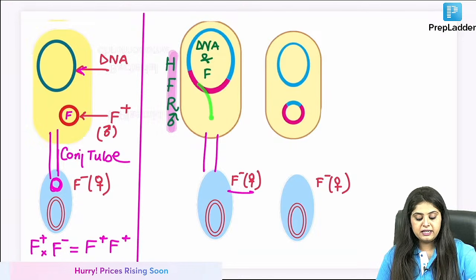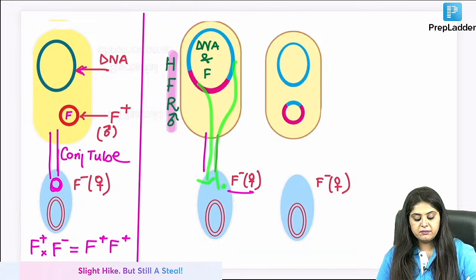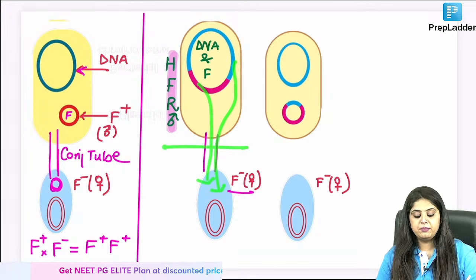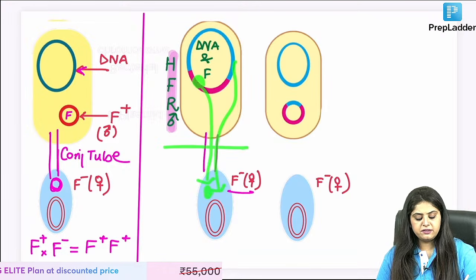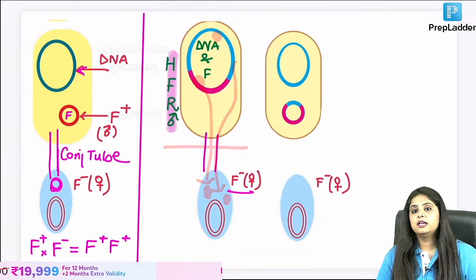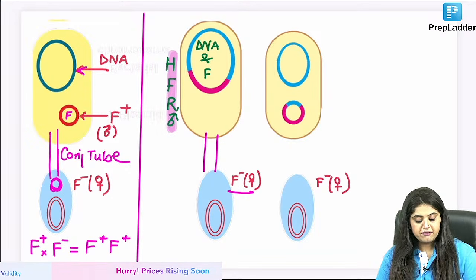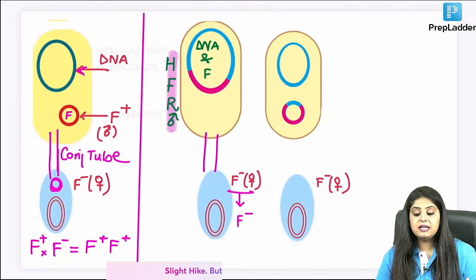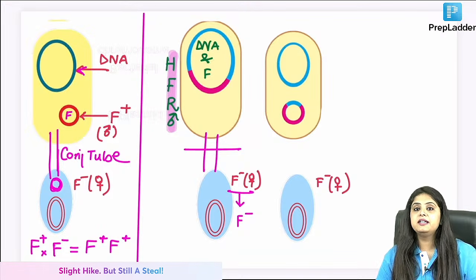So imagine the fertility factor has started traveling and then the DNA has also started traveling, but midway this path breaks, the bridge breaks. Now what happens? A little fertility factor has reached over here, a little DNA has reached over here, but ultimately nothing has reached finally. So will the F minus convert into F plus? No ma'am, the F minus remains F minus. Why? Because midway the tube breaks.